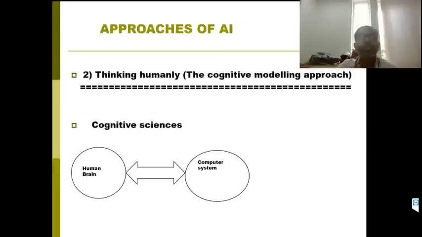The second approach is thinking humanly, also called cognitive sciences. We want to induce intelligence in the computer system to think humanly, the way our human brain thinks. In a similar way, we try to make the machine think like the human brain thinks. That is called cognitive sciences. This is one of the advanced research areas.